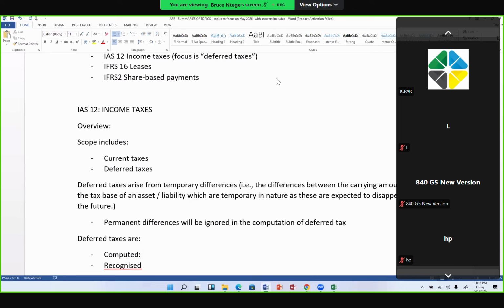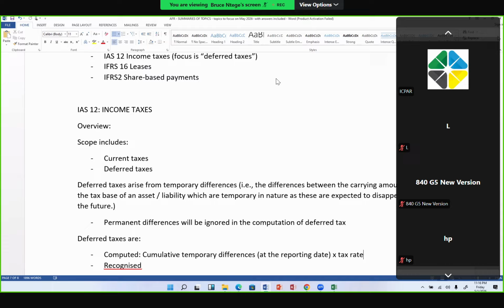We're going to base this on a formula. That formula will be the cumulative temporary differences, and I'm looking at this based on the reporting date, times the tax rate. The examiner will always give you that tax rate; they will not leave you to assume it.